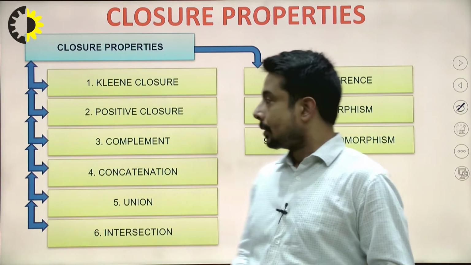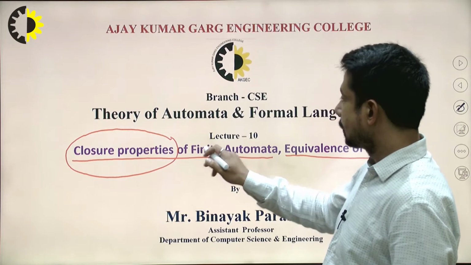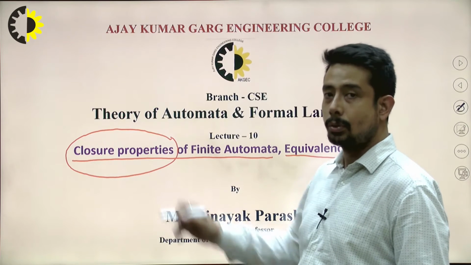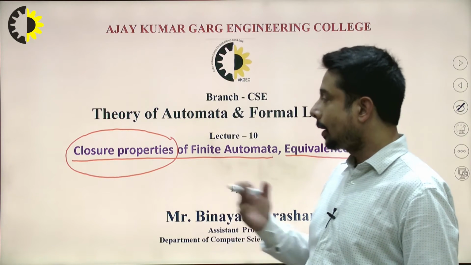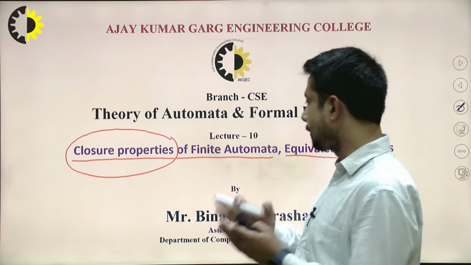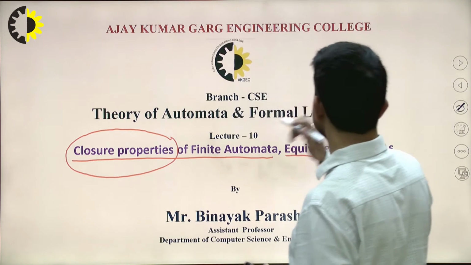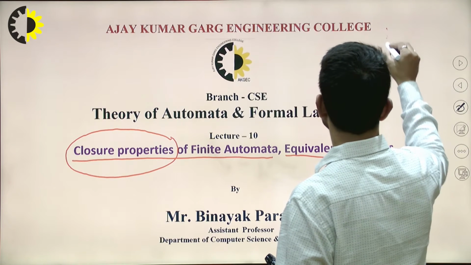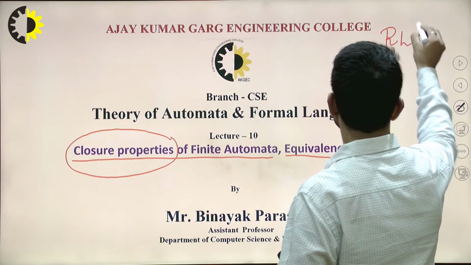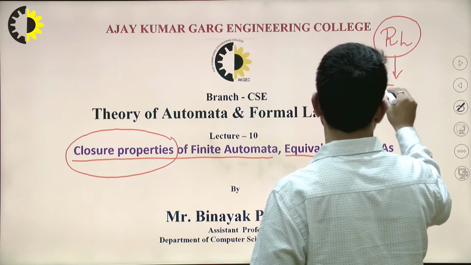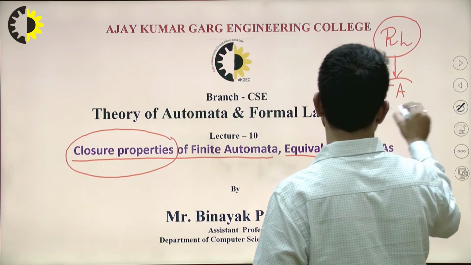The topic is finite automata and their properties, that is closure property. Why am I relating this with finite automata and regular language? Because in the previous videos we came across the language known as regular language. This language is accepted by which machine?